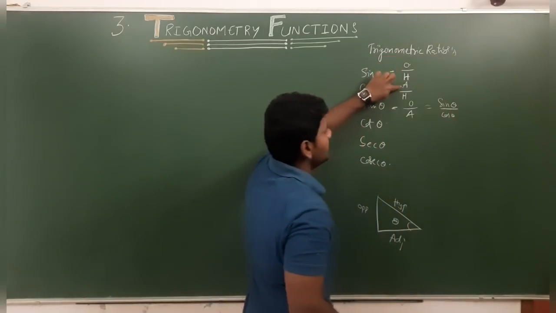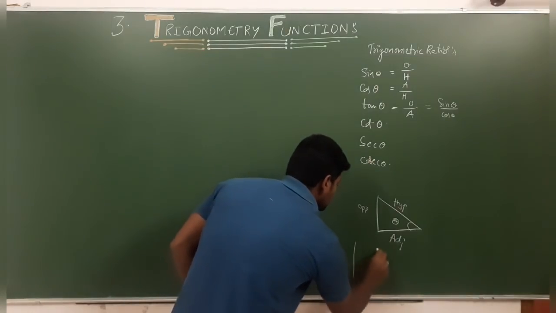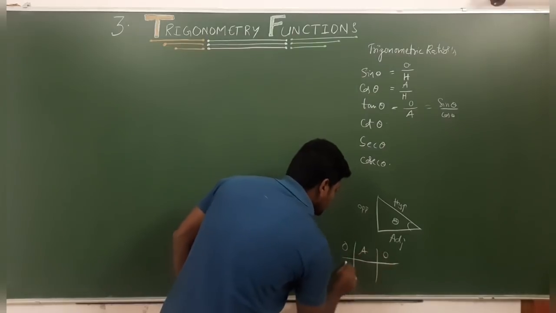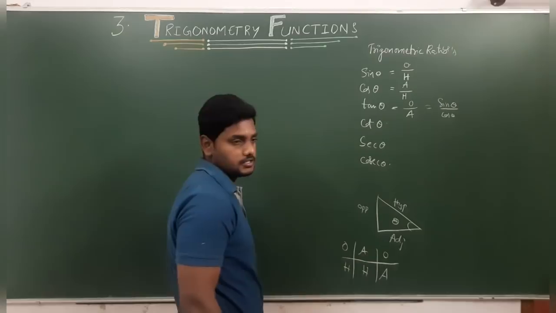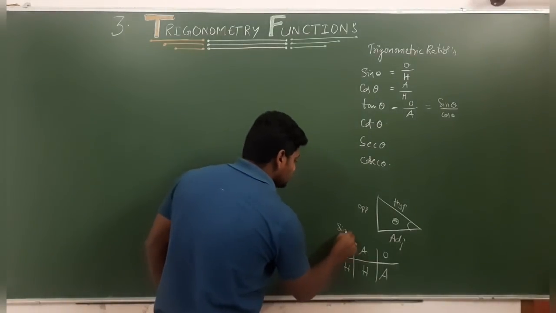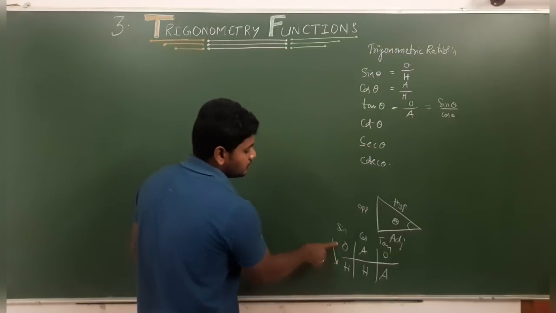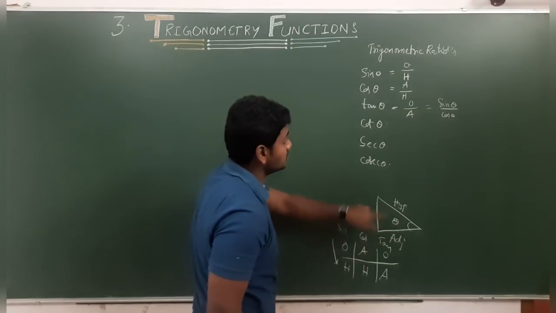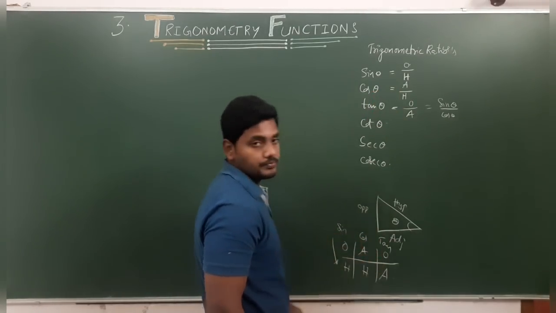These all we can remember easily by using this concept, OAO HHA. So many of you might know this OAO HHA. This is nothing but sin, cos, tan in this order. Sin means O by H, opposite by hypotenuse. Cos means A by H, adjacent by hypotenuse. Tan is opposite by adjacent.